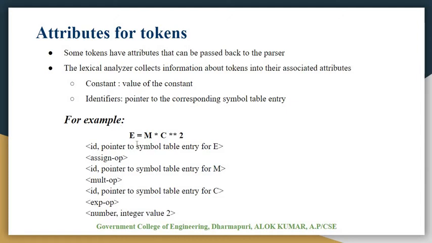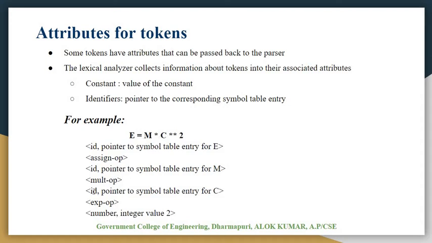For example, take E = m * c ** 2, where ** is the exponential operator, as in Python. For the identifier E we say id, and the attribute value is a pointer to the symbol table entry for E. The assignment operator equal to we call assign op. After that, m is an identifier, and its attribute points to the symbol table entry for m. After that comes the multiplication operator.